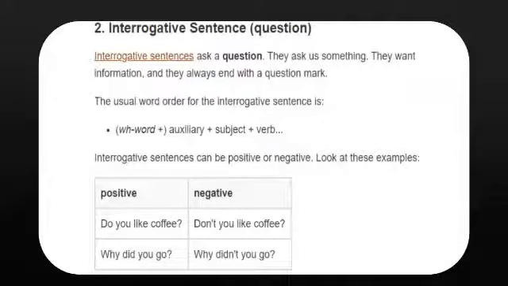See the second example. Why did you go? Again, it's ending with a question mark. Why didn't you go? That is in negative form.